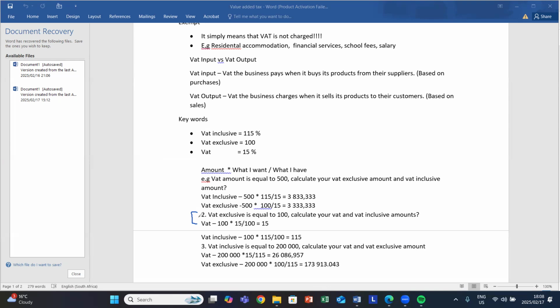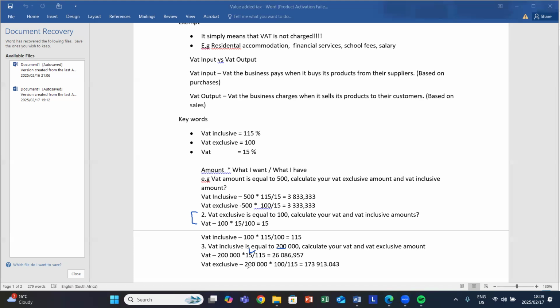And then lastly, let us look at our third, or last, example, whereby they told us that a VAT inclusive amount is equivalent to 200,000 rand. And then they say that we should calculate our VAT and VAT exclusive amount. Let's start with our VAT. You use your formula: amount multiplied by what I want. What is the amount that they provided you with? It's 200,000. Therefore, we say 200,000 rand multiplied by what I want. What am I looking for? I'm looking for my VAT, meaning multiplied by 15 divided by what I have, which is 115. And then we get your answer as 26,086,957.